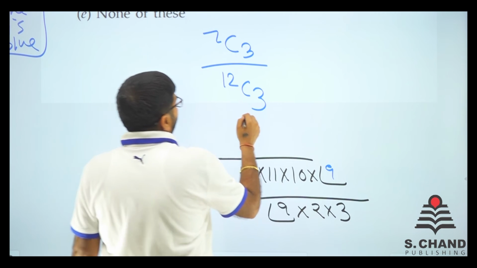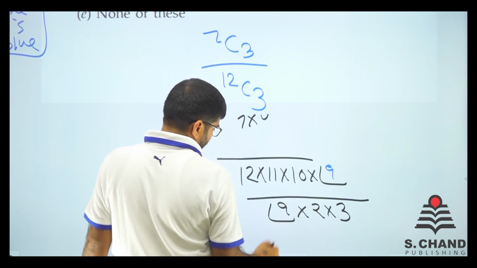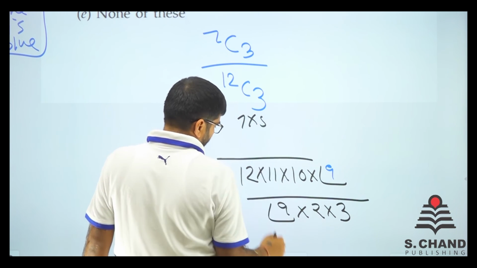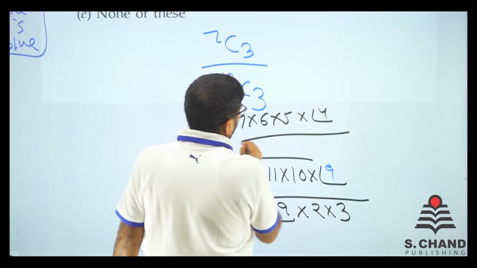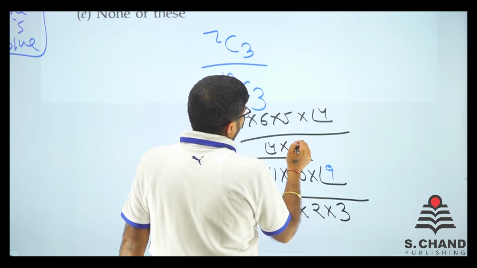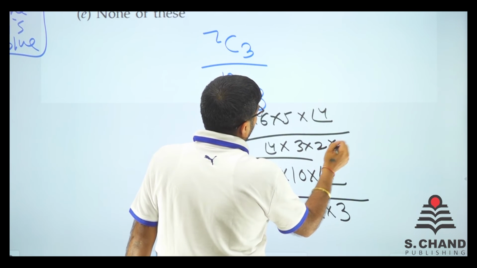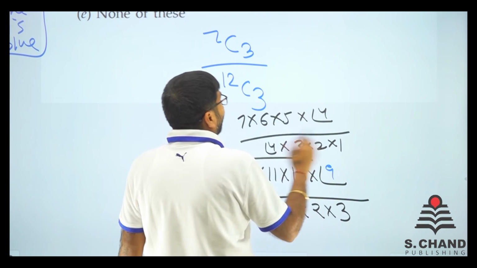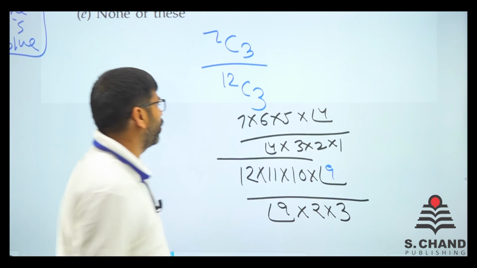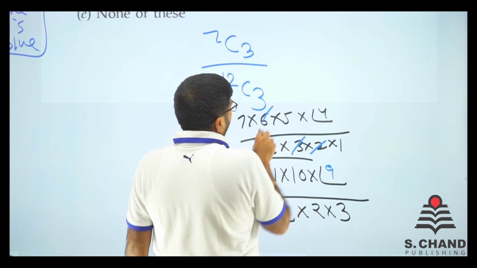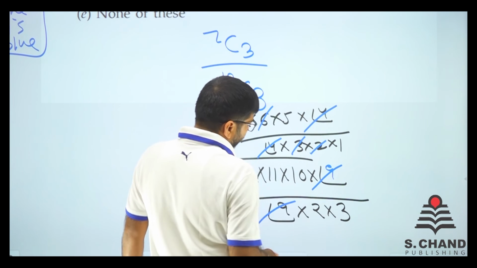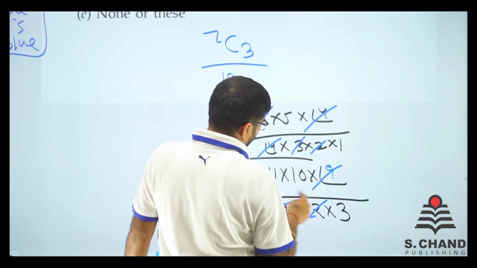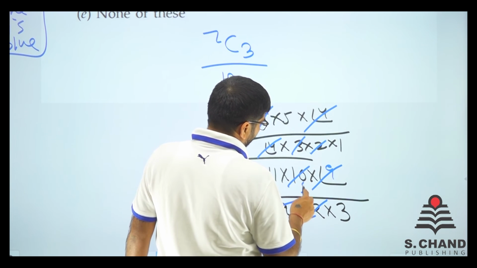And on the top we have got 7 into 6 into 5 into 4 factorial, divide by 4 factorial into 3 into 2 into 1. Because 4 factorial and 3 factorial. So 3 factorial is 3 into 2 into 1. So 3 into 2 into 1 is 6, gone. 9 says 9 gone. 4 says 4 gone. Now 2 and this is 5.